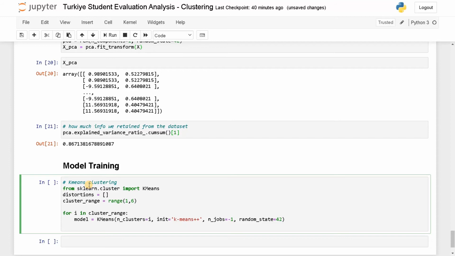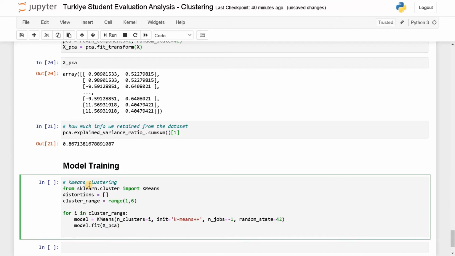Now after defining the model, we need to fit the data. So model.fit, that is XPCA. Now after fitting the model, we need to append the distortions. So distortions dot append model dot inertia. So this is the distortion value we'll be getting from the model, and I'm going to append this value to the distortions. Let's run this now.